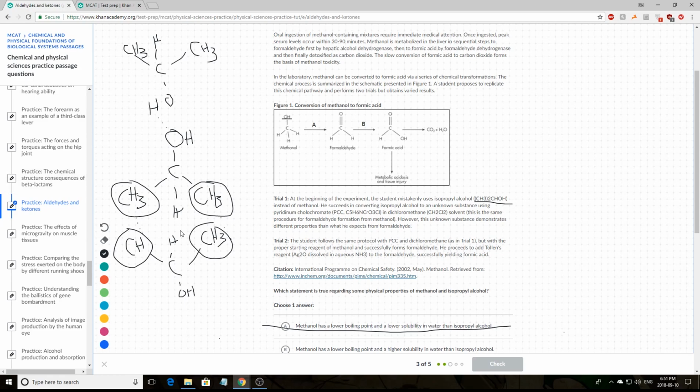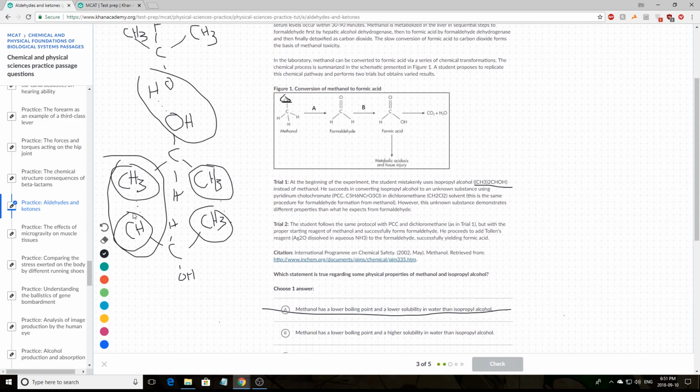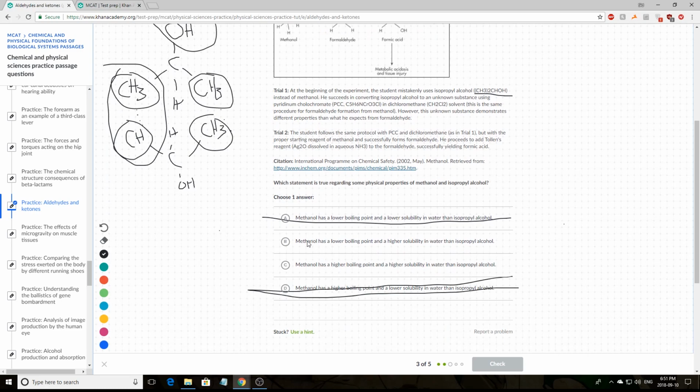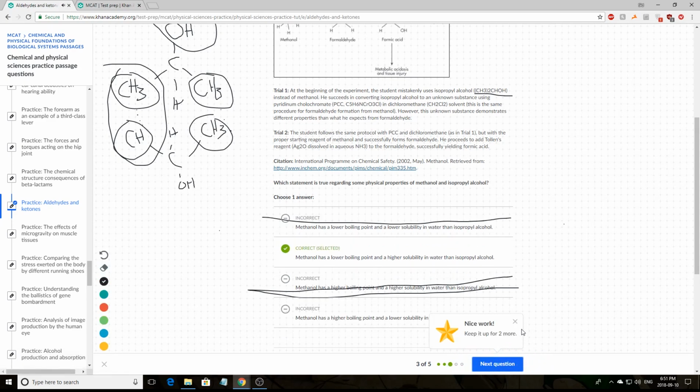And because of this, the isopropyl alcohol should have a slightly higher boiling point, because it's experiencing two sets of intermolecular forces, being the hydrogen bonding and the van der Waals forces, whereas the methanol only has the hydrogen bonding available from the alcohol group. So methanol should have a lower boiling point and a higher solubility than isopropyl alcohol, which is correct.